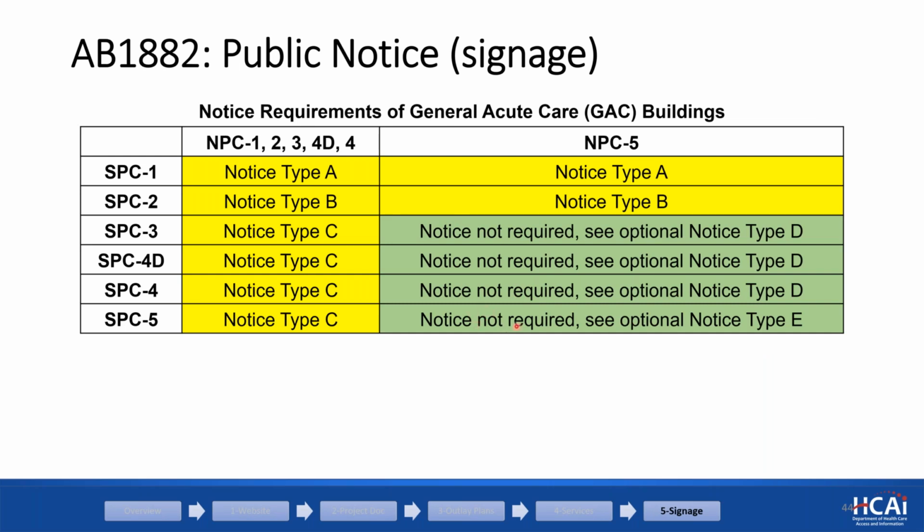What's the logic behind that? If it is not required, why would you post it? If your 8 buildings are in the yellow category and 2 don't have a notice, maybe the public may perceive that as also non-compliant buildings. So just to make a differentiation, but it's up to the facility to decide if they want to put the notices for this green category.